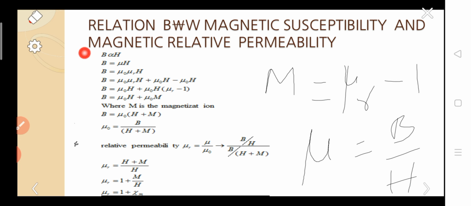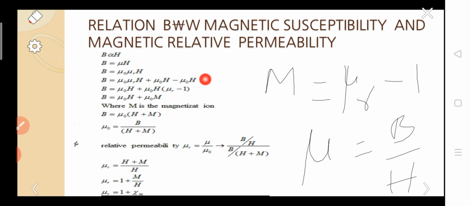I wish to explain it once more in a short manner. So first step is B is proportional to H. Next step is B is equal to mu H. Next, B equal to mu can be written as mu naught mu r.